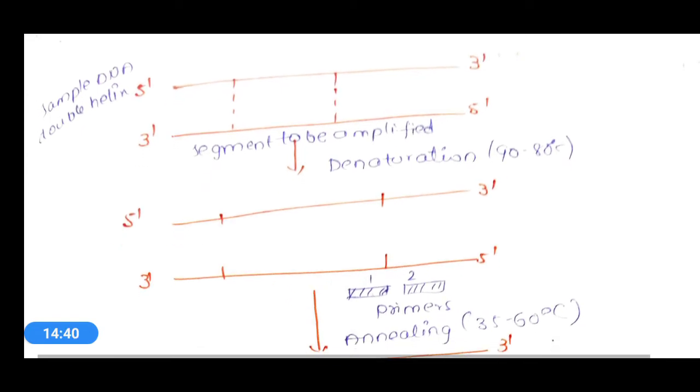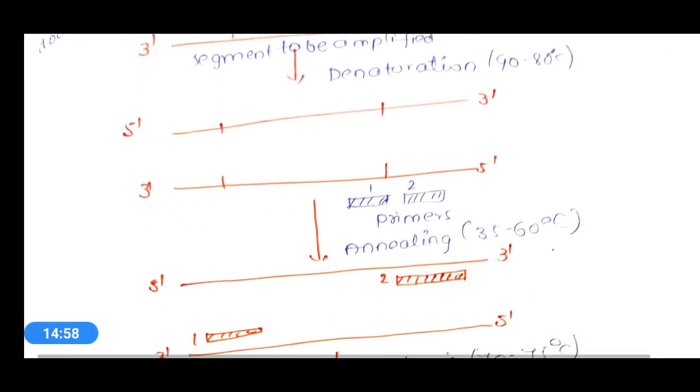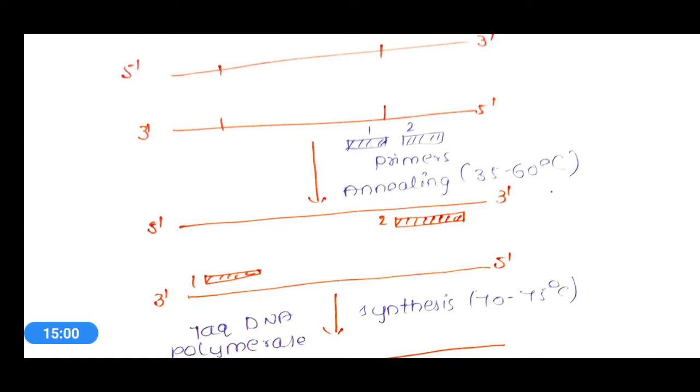So this is the double stranded DNA that we have taken in the first step. By the denaturation process at 90 degrees centigrade, we have separated that double stranded DNA into single stranded. After that we added 2 primers, and at around 40 to 60 degrees centigrade these primers will be attached at the 3' end of each single stranded DNA.